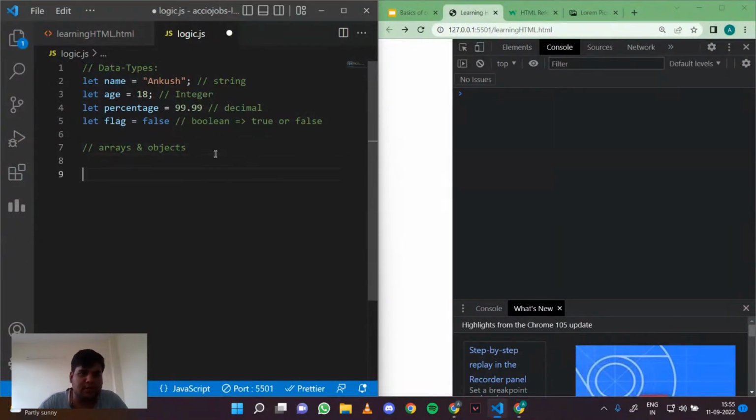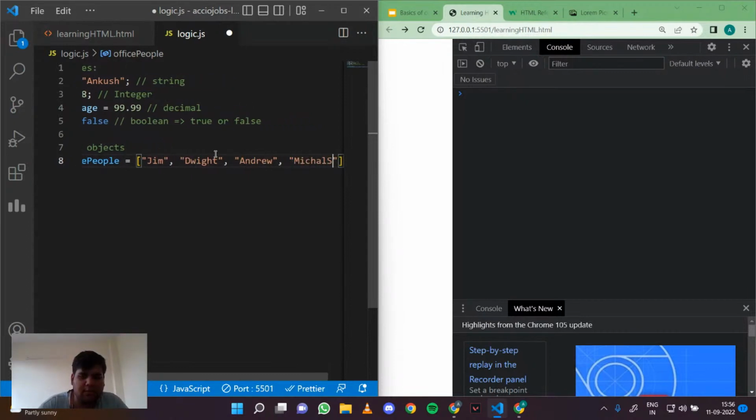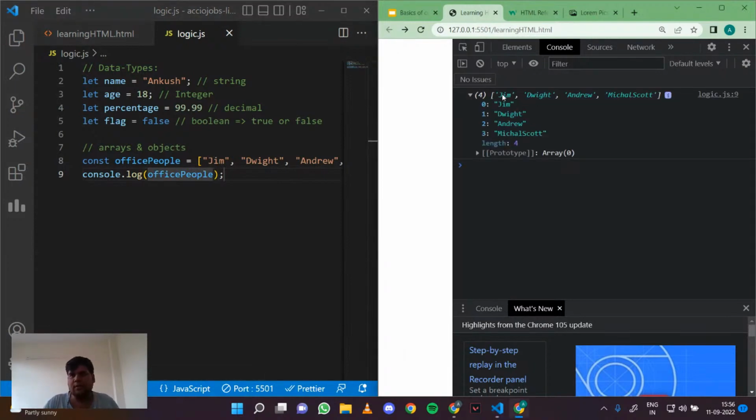Okay, so arrays and objects, right? So first let's look at arrays. Arrays are basically a set of data. So if I do const office people, that can be like Jim, Dwight, Andrew, Michael Scott, right? And if I log this, you will see that we get all of this. Basically, you get an array which has these, and these are basically the indexes.